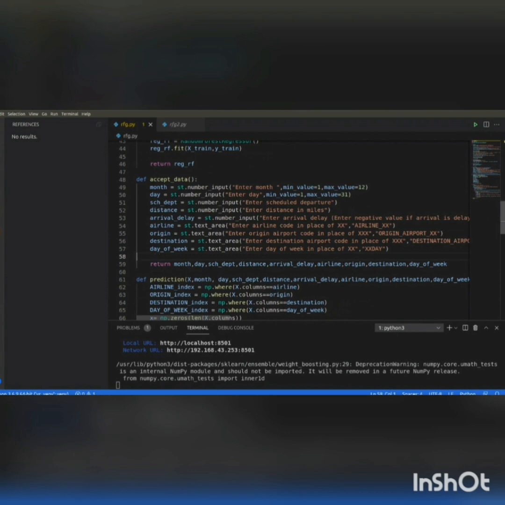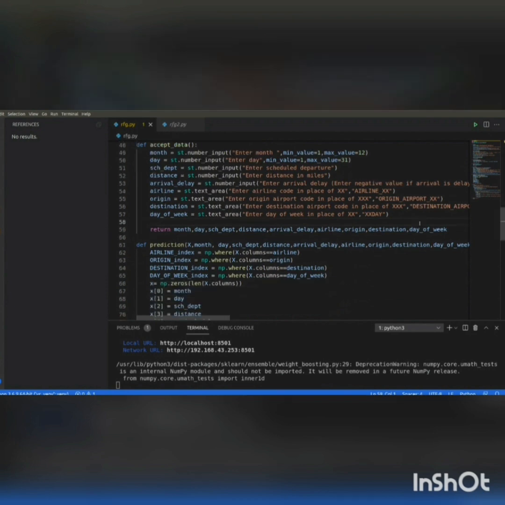Over to you, Kajol. These returned variables are then passed as parameters to the prediction function for predicting our output, and along with that we are also passing the input data set capital X here, which will be needed further.